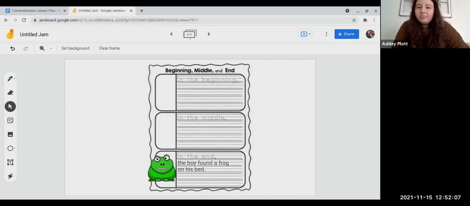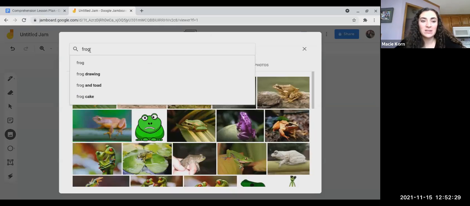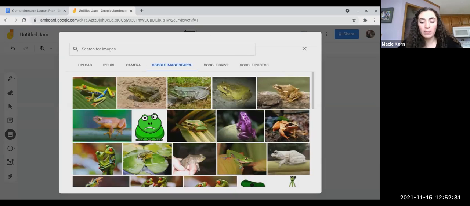Perfect. So I'm going to write my sentence here. It says, in the beginning, the boy caught a bunch of little black fish. Remember, at the end of every sentence, we have a period. So in the beginning, the boy caught a bunch of little black fish. Now I'm also going to add a picture to my sentence, to my graphic organizer. What do you think I could add a picture of this time?